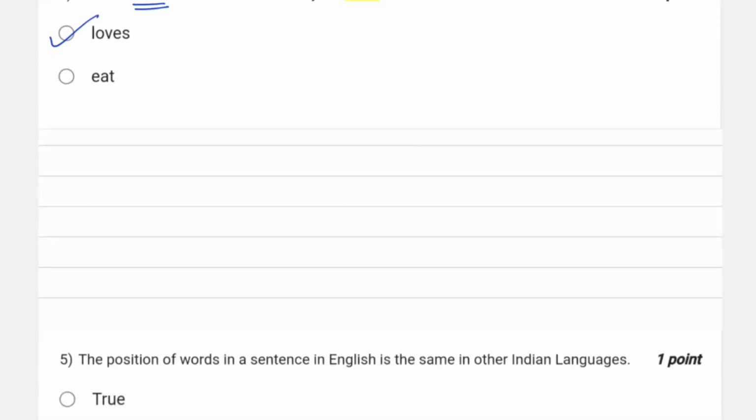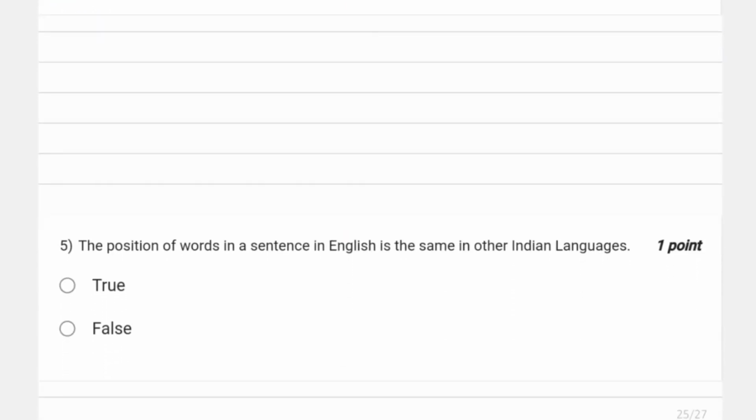Let's move to the next question, the fifth question. The fifth question says, the position of words in a sentence in English is same as in other languages. So, this is an easy one. You definitely know, as you can speak a sentence in English, that if you directly translate it into your mother tongue, it doesn't make sense. So, the position of words in a sentence in English is not the same, it is different. So, the answer here would be false.